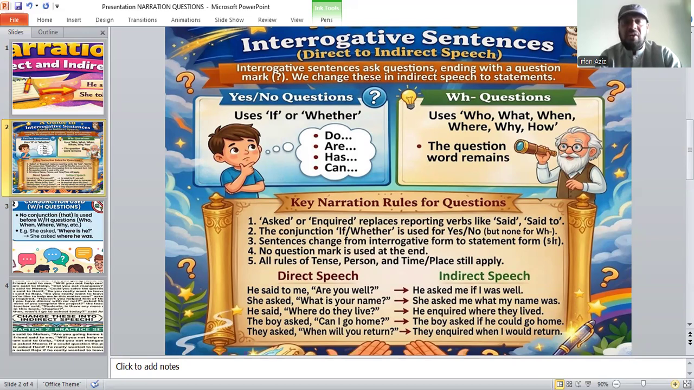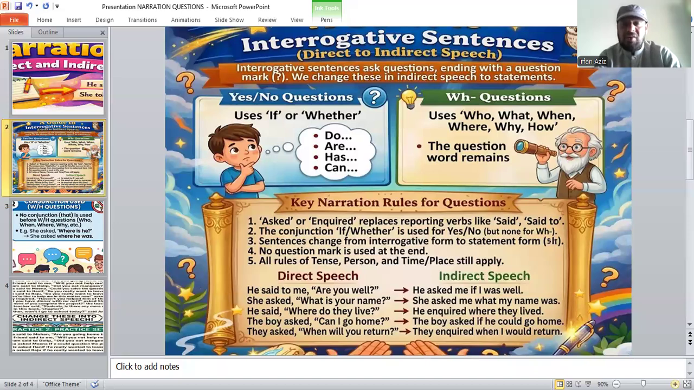So, first of all, we have two types of question. First, those that start with the helping verb, where we use if or whether, like do or has or can. And the second type of questions are called WH questions. We use who, what, when, where, why, how. The question word remains here.